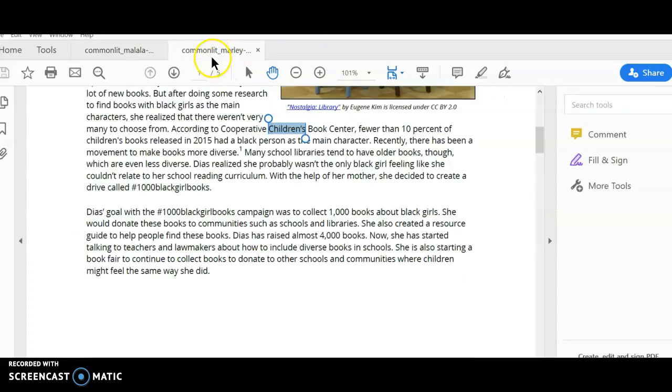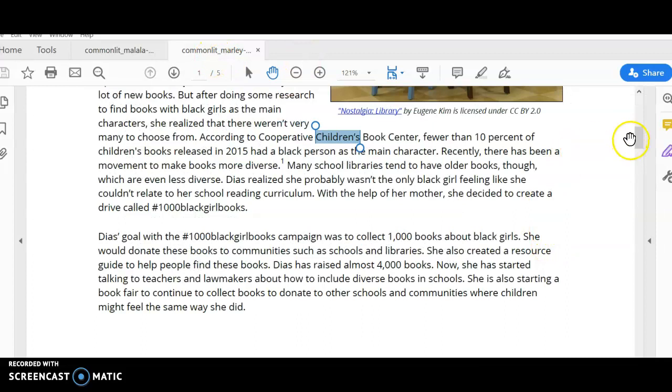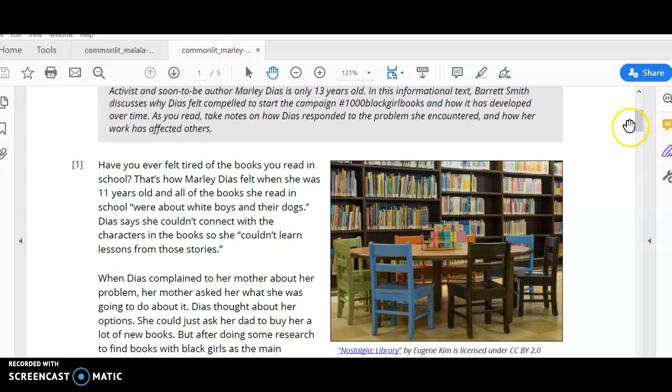The second article that you are looking at is about Marley, and she is an 11-year-old that had a problem. So this text is very clearly a problem and solution structure. It starts out that we know Marley felt that her book she read in school did not reflect her, right? She felt that all she was learning and reading about were characters that didn't look like her or shared the same experiences. So she had that problem and she told her mother about it.